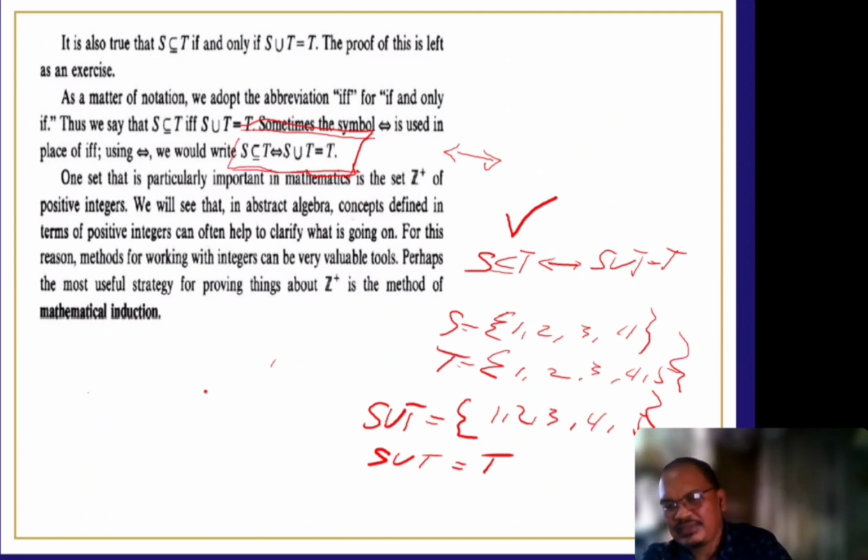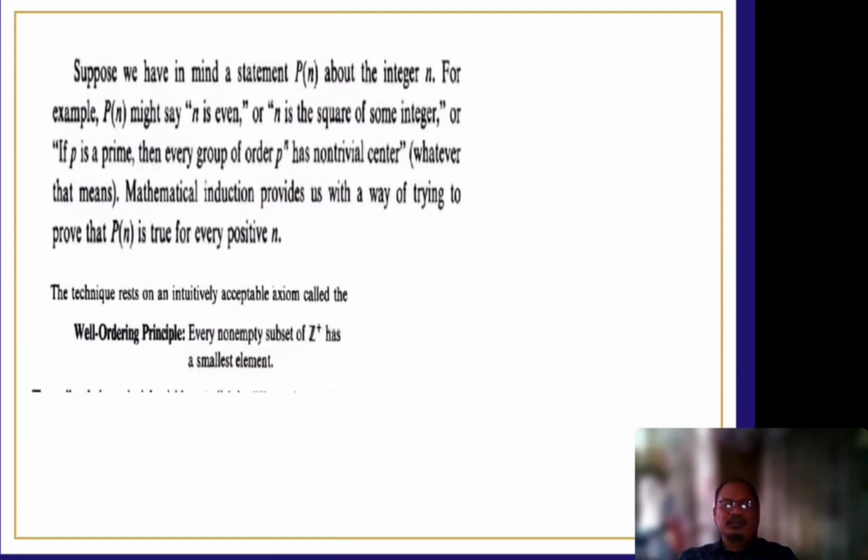Okay? Say for example, suppose we have in mind the statement P of n about the integer n. For example, the P of n might say n is even, n is the square of some integer, or if P is a prime, then every group of order P, okay, has non-trivial center. This means mathematical induction provides us with a way of trying to prove the P sub n.